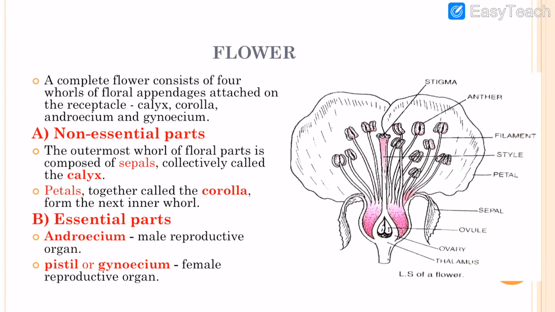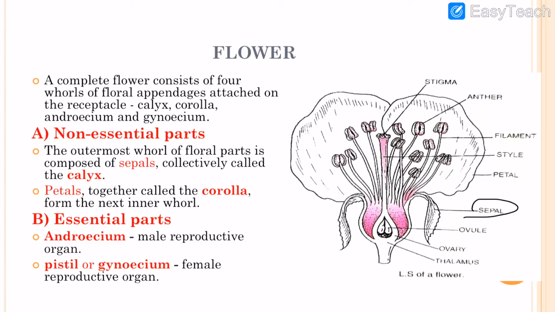Dear students, when we see the structure of a flower, the flower mainly has different parts like calyx, corolla, androecium, and gynoecium. We can divide these parts into two types: non-essential parts and essential parts. Calyx, which is also known as sepals, is a non-essential part. It is mostly green in color, and it is present on the outermost side of the flower, or we can say the outermost whorl of the flower.